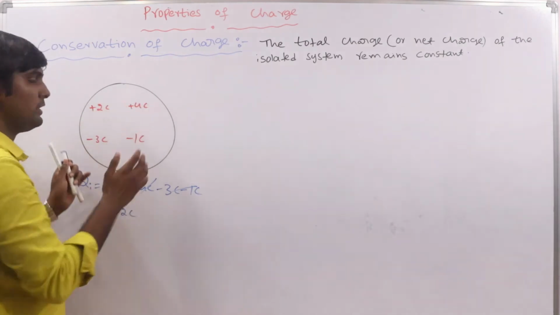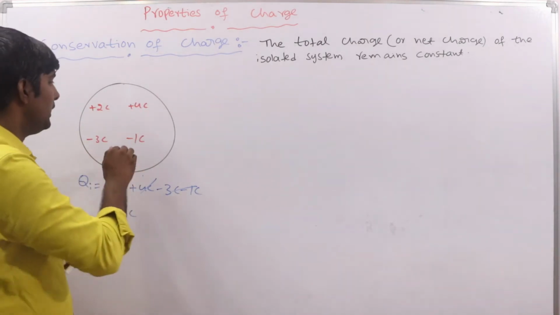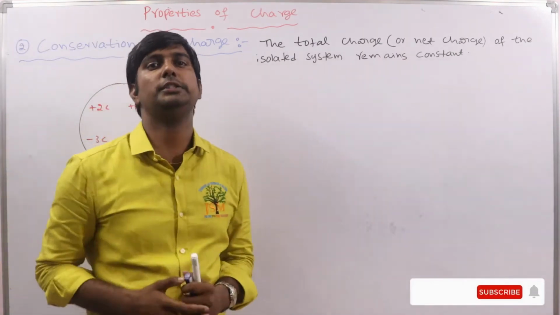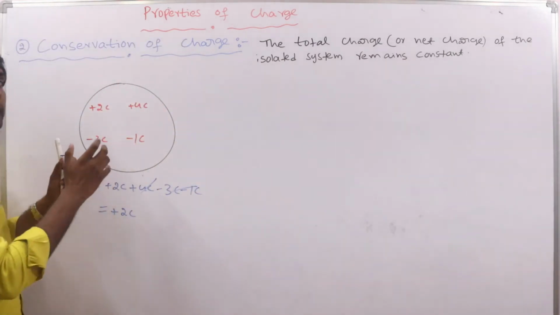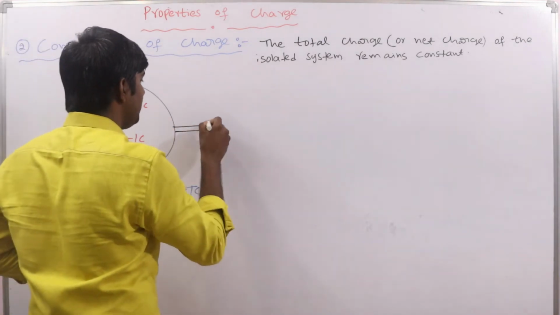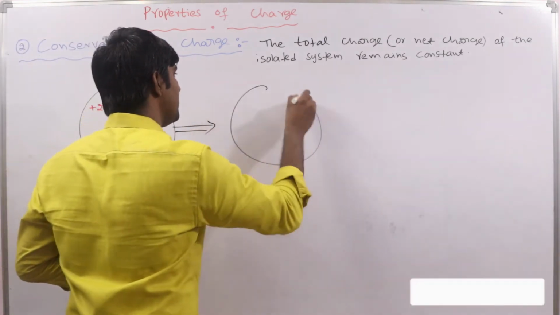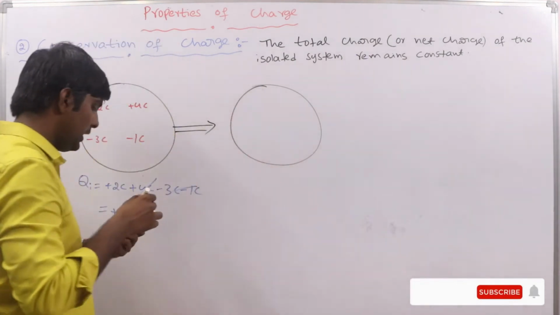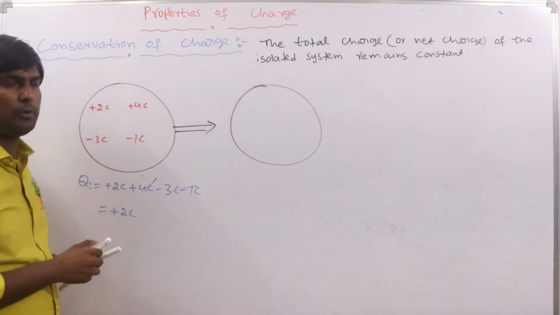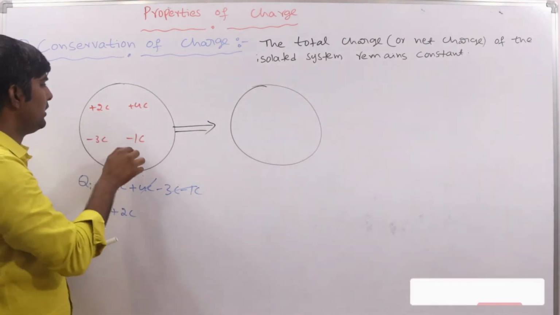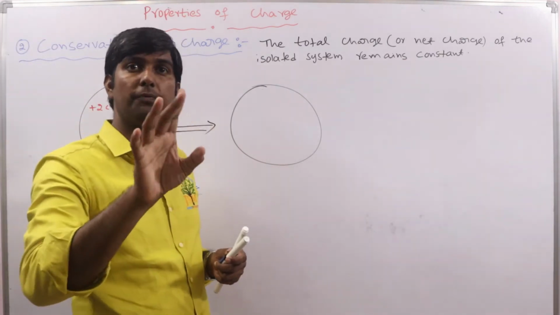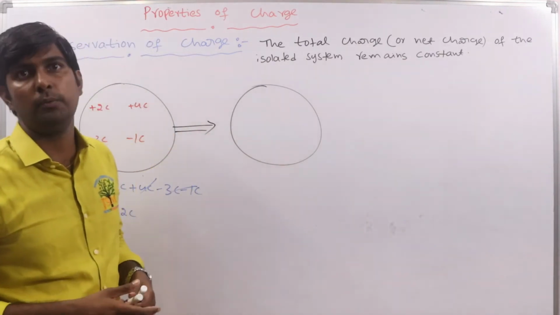Now what we will do is shake this system for some time and leave it for a while. After some time, let us see what is happening. Charge is transferring among the bodies, from this body to here, here to here, whatever it may be. So what we are saying is that charge can be transferred from one body to another body.